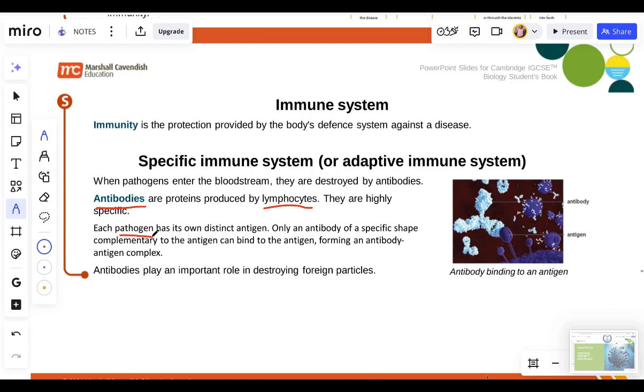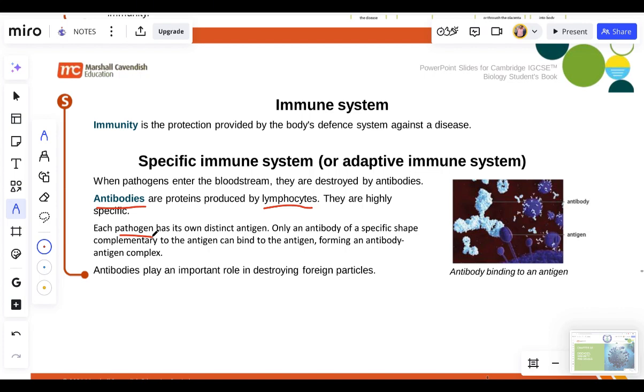Only the substrate that fits into the enzyme's active site can bind and form an enzyme-substrate complex. It is the same way here: only the antibody that is complementary to an antigen fits into that complex. Antibodies play an important role in destroying foreign particles or foreign molecules in our body.